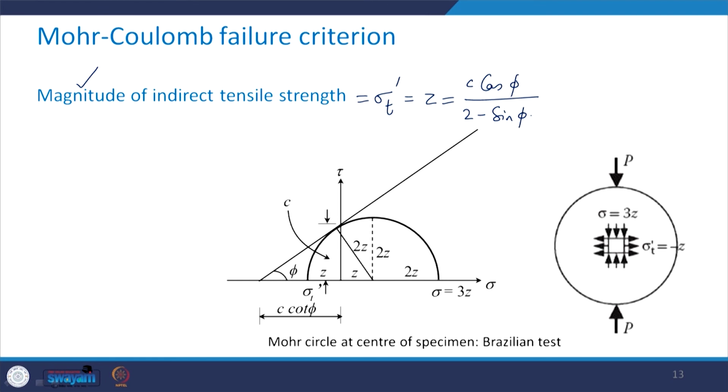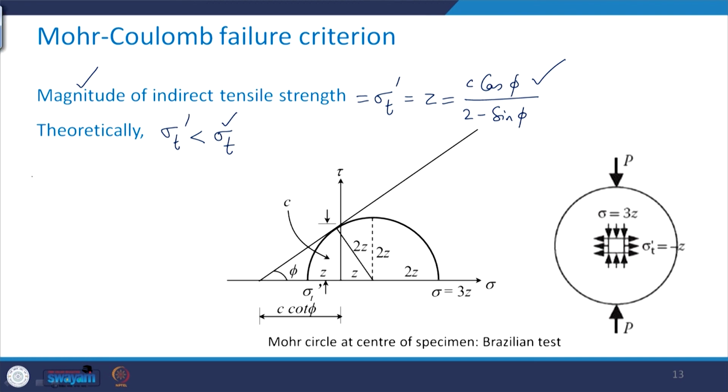Now theoretically, this sigma t prime is less than sigma t. Please compare this sigma t expression which we obtained earlier with this expression of sigma t prime, and you will get this.